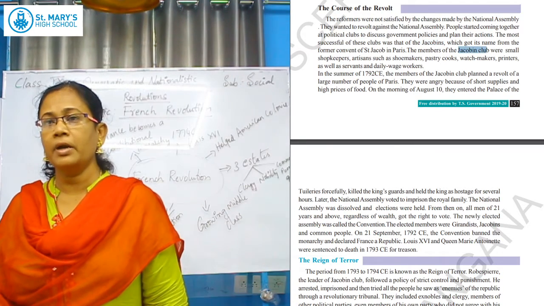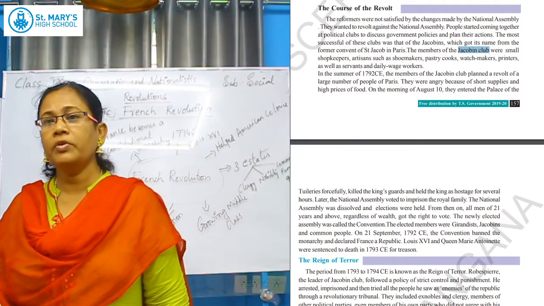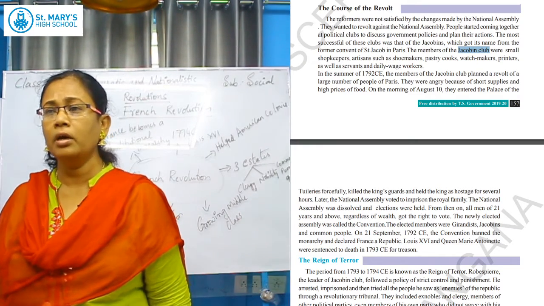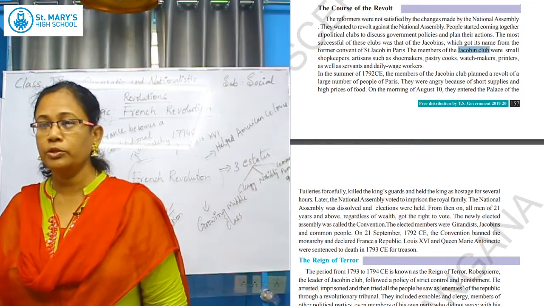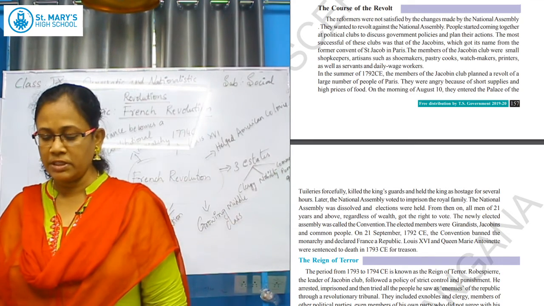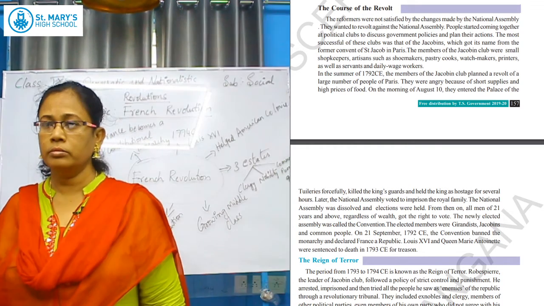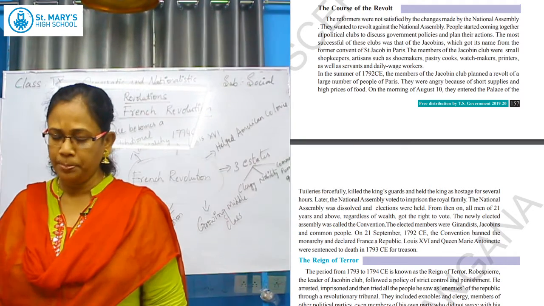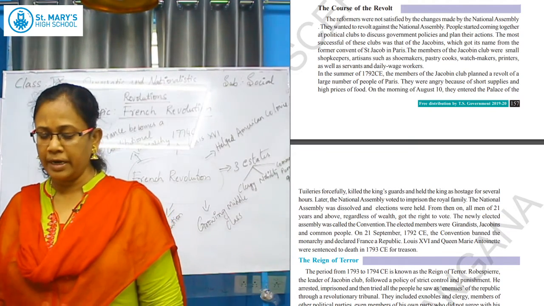Whatever laws were made after the transformation, when France became a constitutional monarchy, after that also what happened, they ignored the low class people. So in 1791 the National Assembly drafted the constitution, but in the summer of 1792 the members of the Jacobins wanted to revolt now. We have seen in history, whenever someone is suppressed, they revolt. Now these common, low class people started revolting, and a large number of people